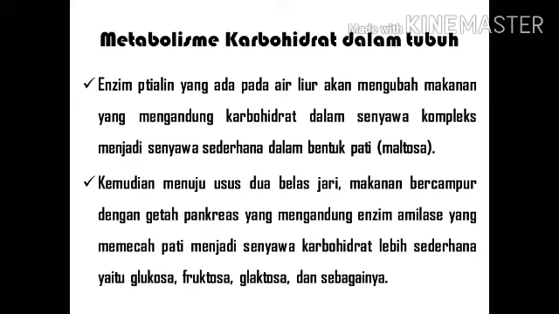Then in the duodenum, the food is mixed with pancreatic sap, which contains the amylase enzyme, which breaks down starch into simple carbohydrate compounds, such as glucose, fructose, galactose, and many others.